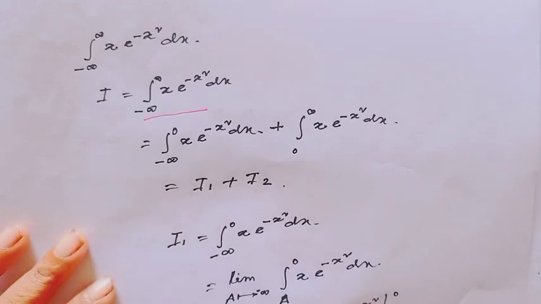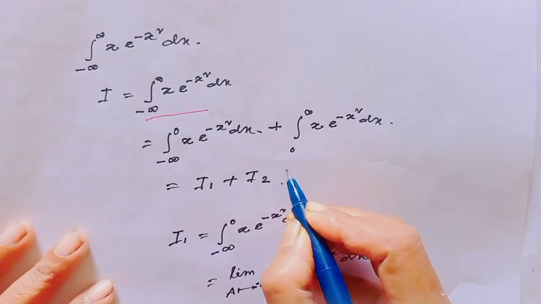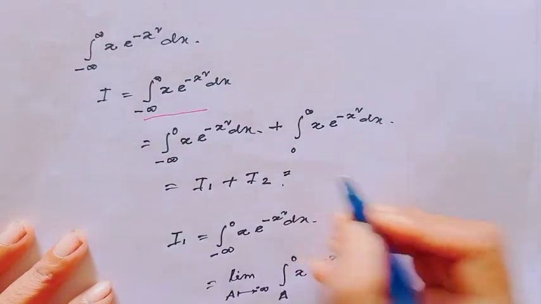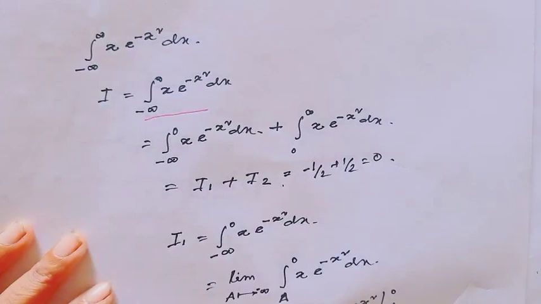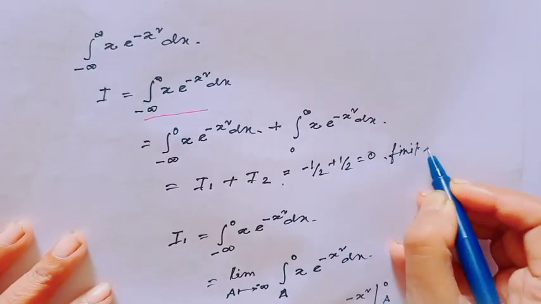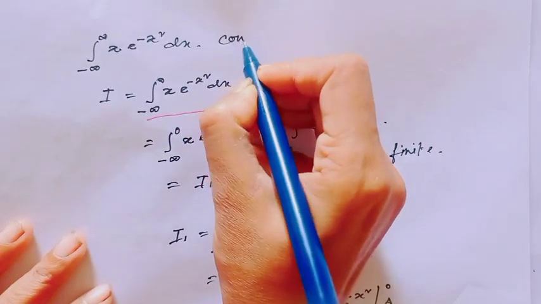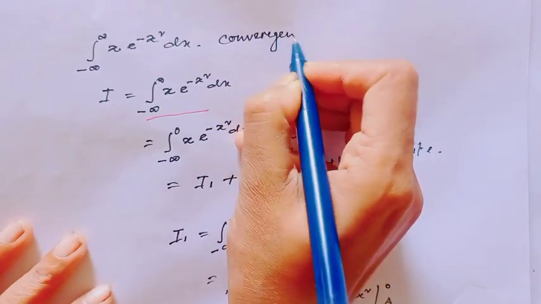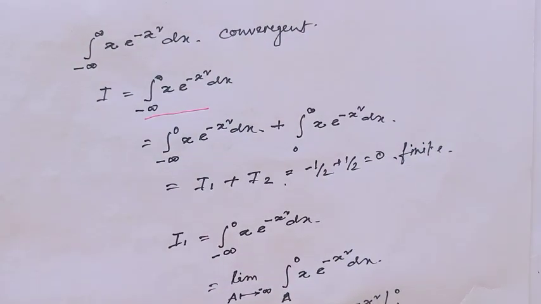So the value of I, which is I1 plus I2, is minus half plus half, which is 0. Since this value is finite, we can say this integral is convergent. I hope all my viewers have understood this concept easily.